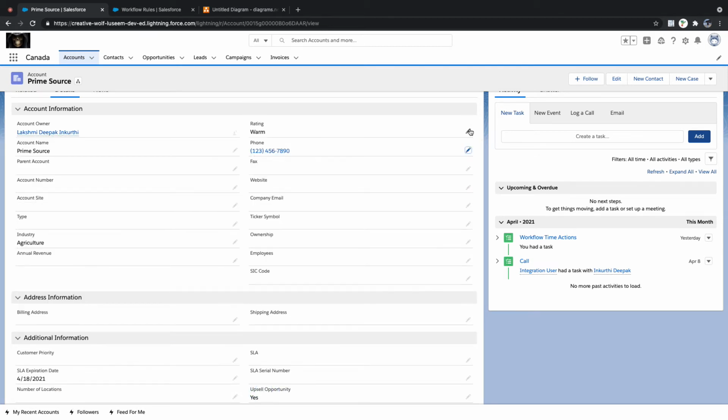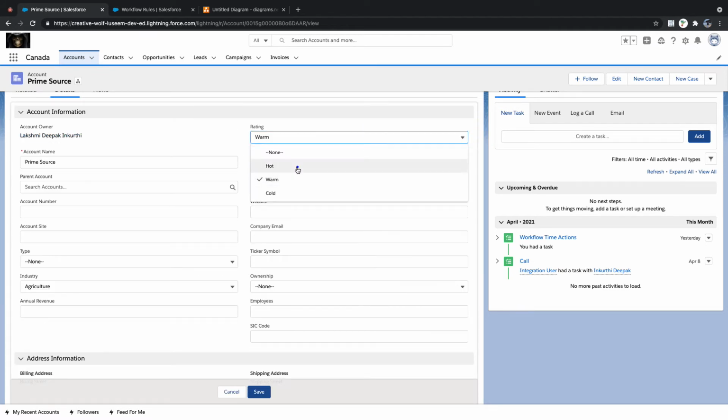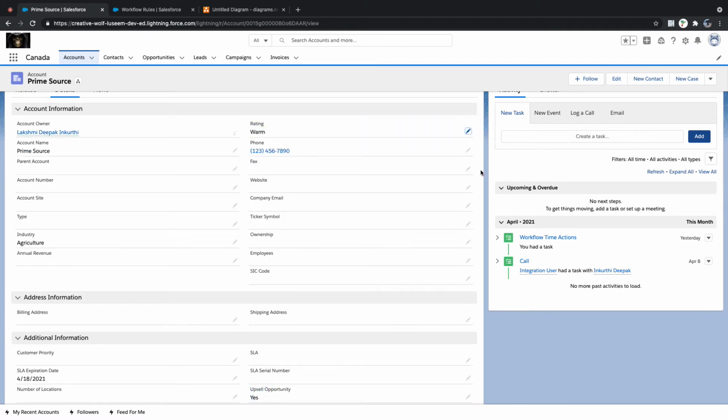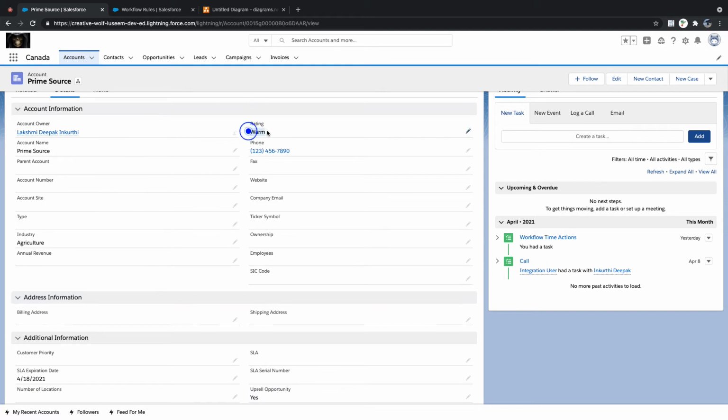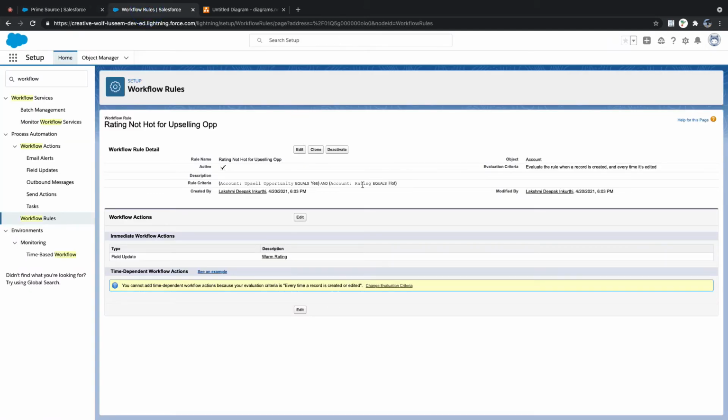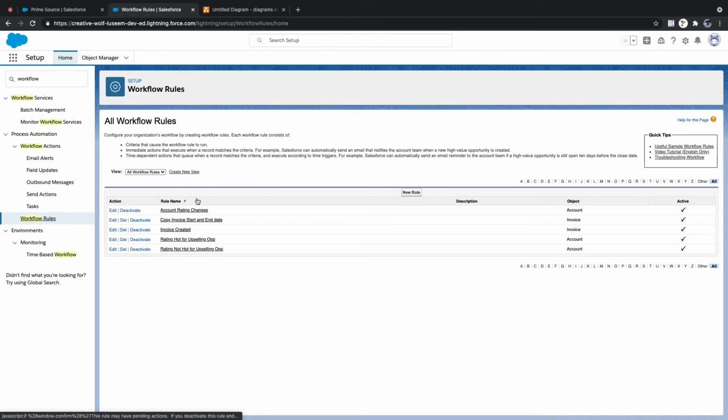Warm. When I select hot, warm. See what is happening. The warm record is coming as the second one, and it is executing in ascending order; whichever was created last is executed last. That is, whatever is newly created executes last, so that outcome comes. Okay, let me go back to workflow rules.